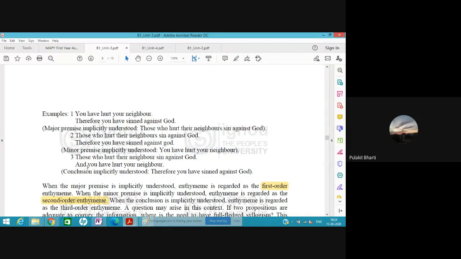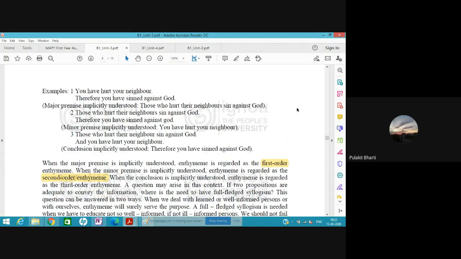Let's take another example. Sorry, major and minor are given. Those who hurt their neighbor sin against God, and the second is, you have hurt your neighbor, and therefore the conclusion that you have sinned against God. The conclusion was not explicitly given, but we implicitly implied it, we inferred it. Now there are three types of enthymeme, therefore. One where the major was not given, second where the minor was not given, and third where the conclusion was not given.